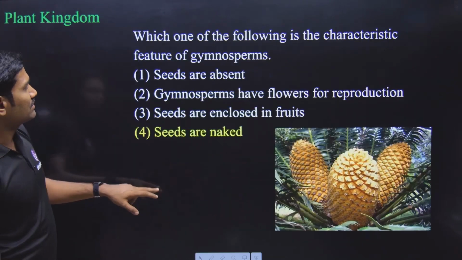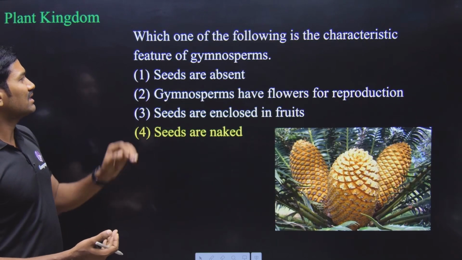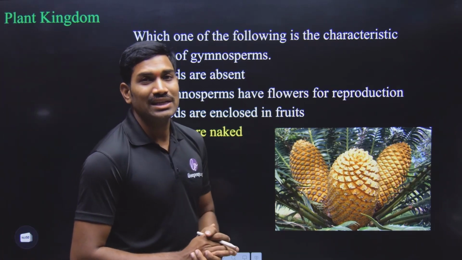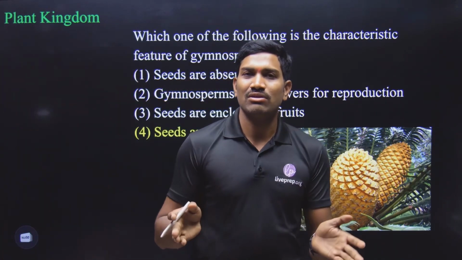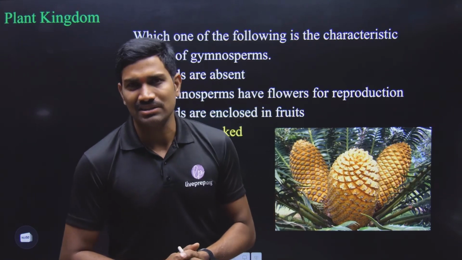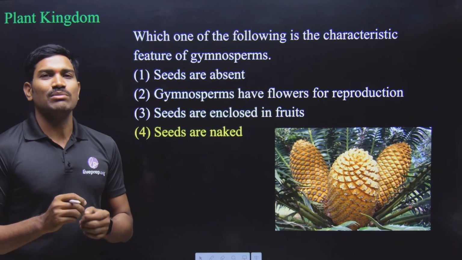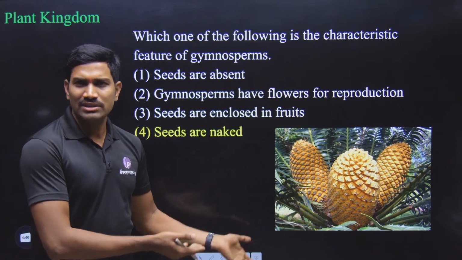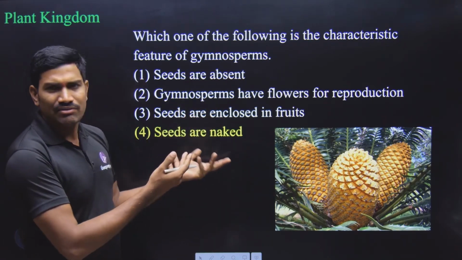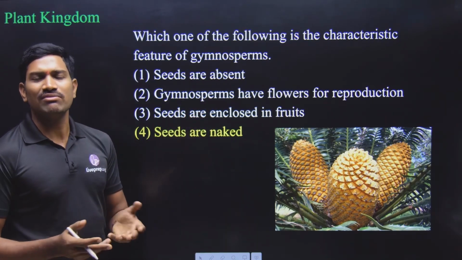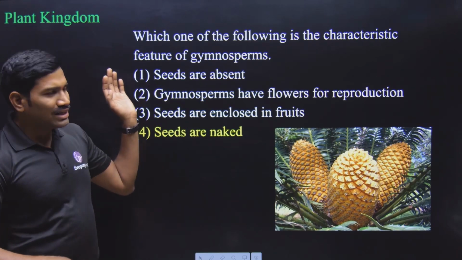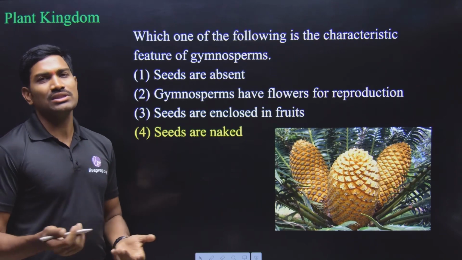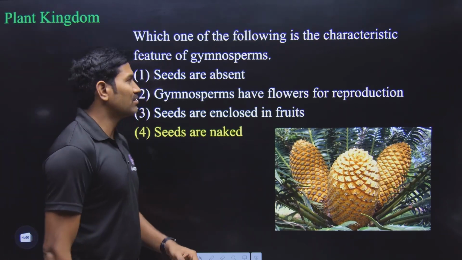Clear? Next one. Which one of the following is the characteristic feature of the gymnosperms? Before going with this one, some students are expecting something. In different locations, they have released different sets, right? For each and every set, it would be a little difficult to make the answer key, so that's why I have segregated. These are the questions and options, and everything is the same, but the jumbling will be taking place. So don't worry about the set. Go through the question and answer accordingly. In your question paper, you just check it. That will be much better for you.